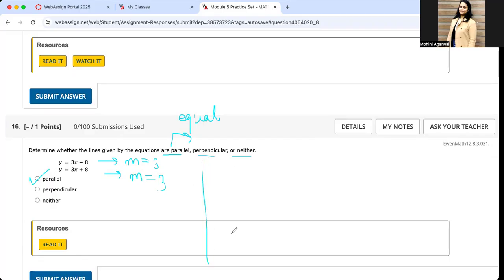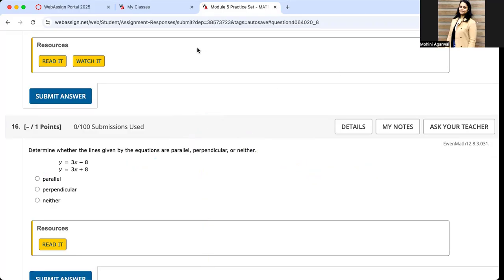Let me explain the other concept also. What are perpendicular lines? Perpendicular lines are those in which the slopes of two lines, when multiplied, m1 being the slope of line 1 and m2 the slope of line 2, the product comes out to be -1. If none of these two things are happening, we'll call it neither. Okay?